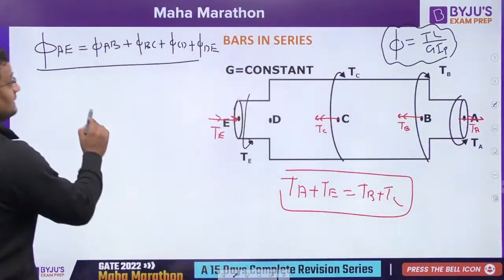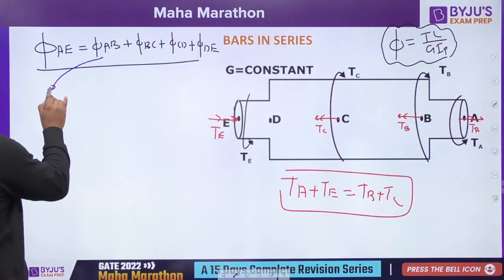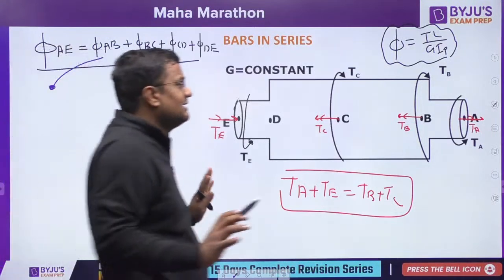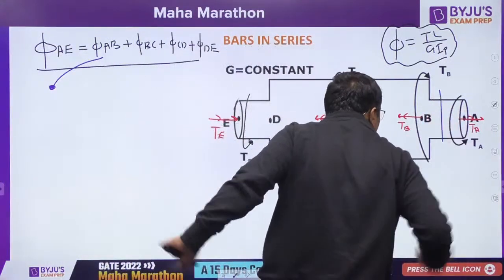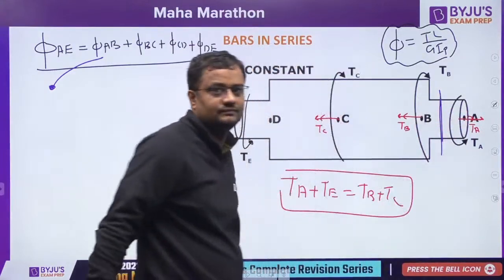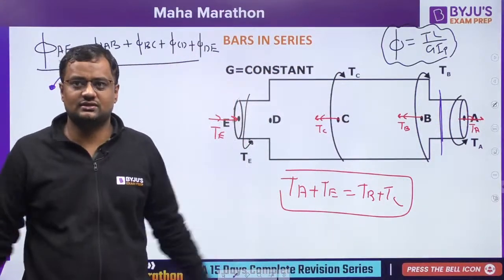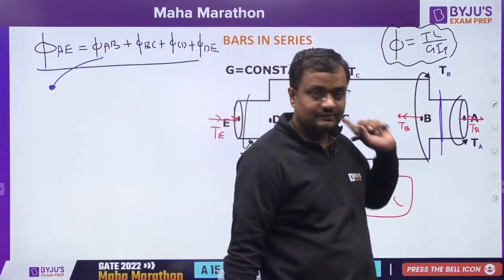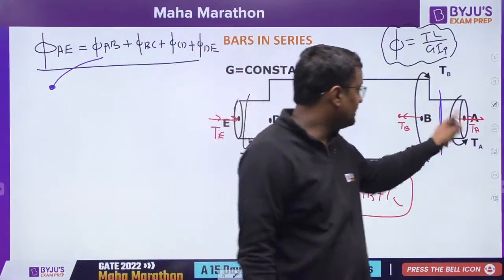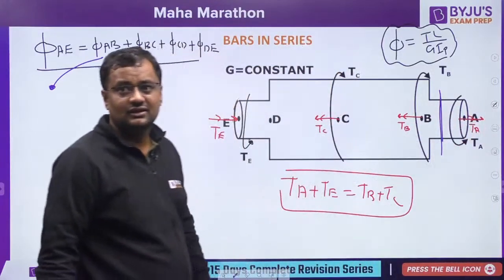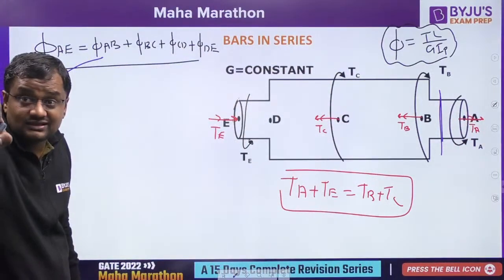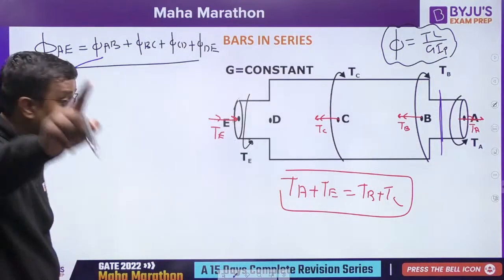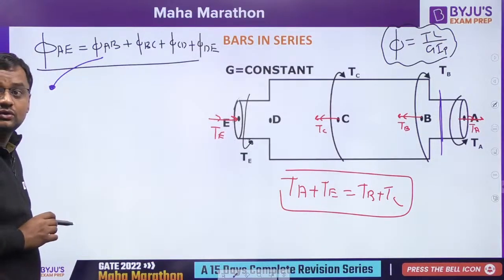Now what is phi AB? See, what to do for phi AB? Cut a section here like this. See from right or left, your choice. So from right it is TA, and going outside. Going outside was minus.